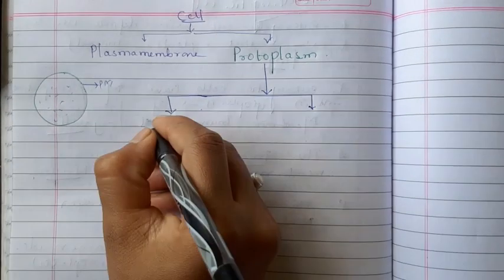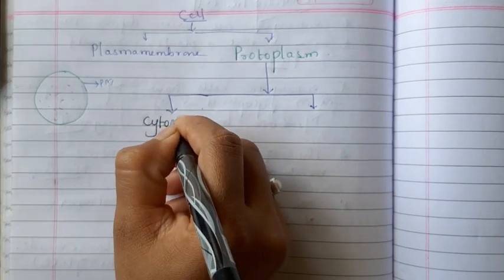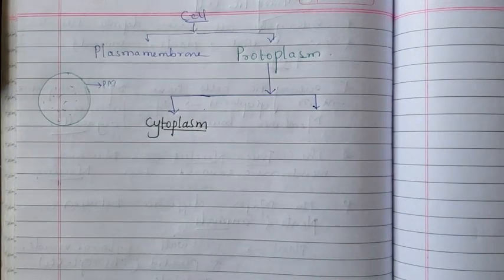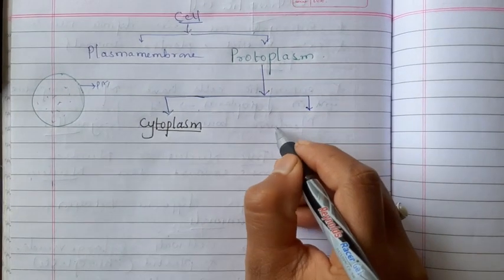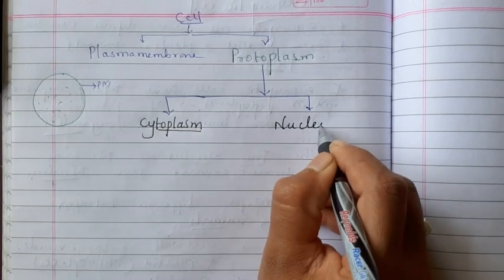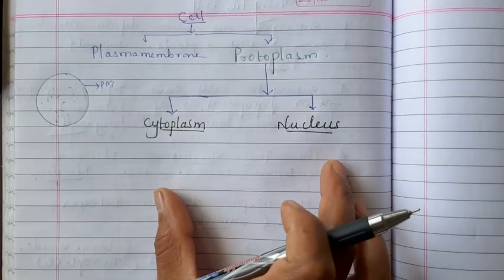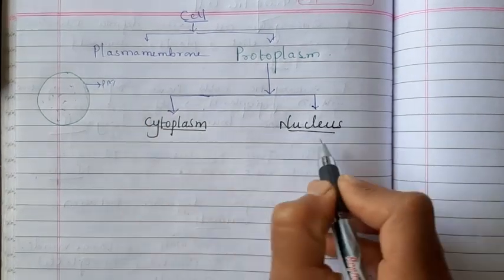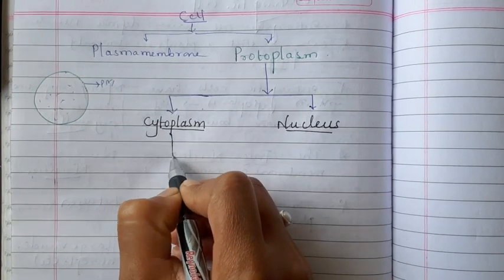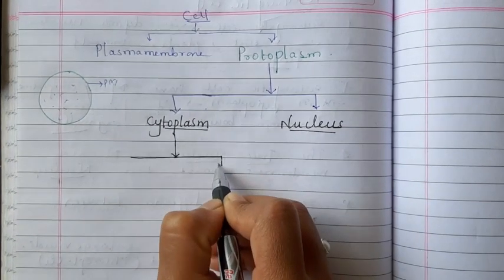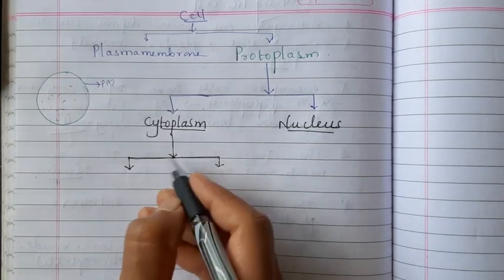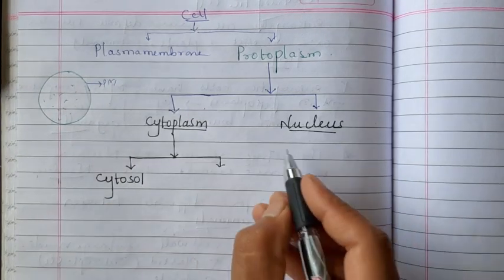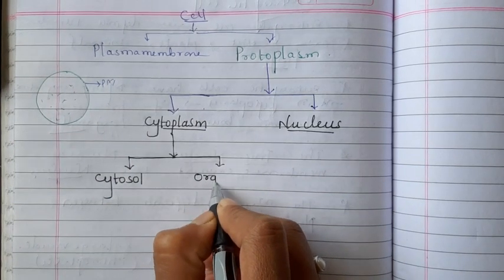Like cytoplasm, you already know that, a fluid filled in the cell. Okay. Then nucleus. Cytoplasm plus nucleus is known as a protoplasm. Okay. Then in the cytoplasm also two categories we can do, that is cytosol plus organelles.